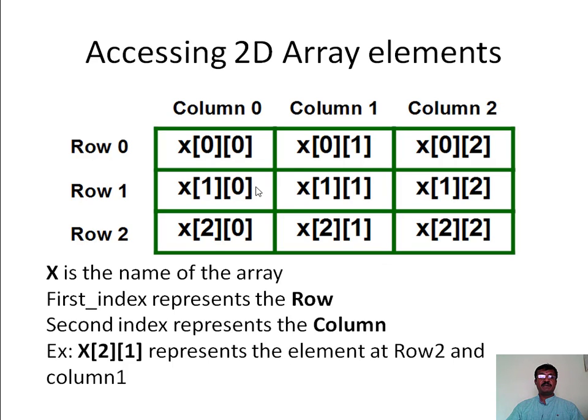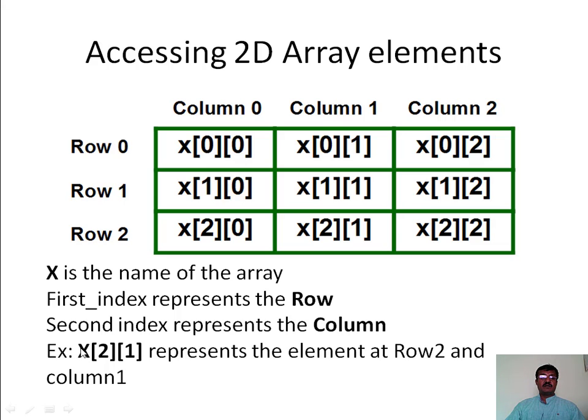Accessing two-dimensional array elements. So here is the image of a two-dimensional array. The x is the name of the array, and the first index represents rows. If the first index is 0, then it is the first row; if the first index value is 1, then it represents the second row; and if the first index value is 2, then it represents the third row. Similarly, the second index value represents columns.